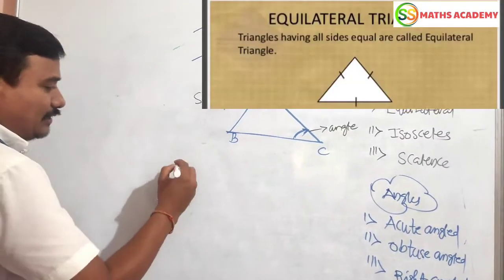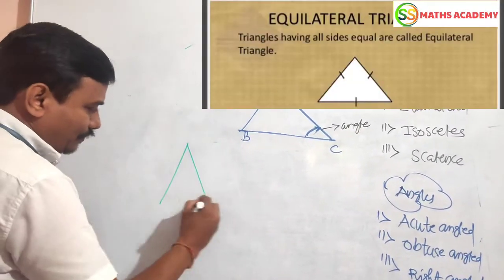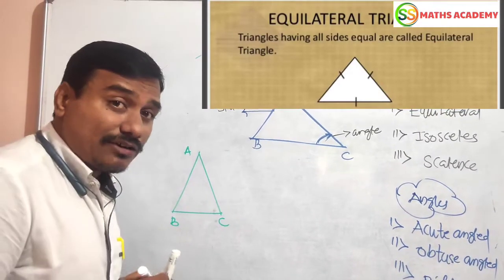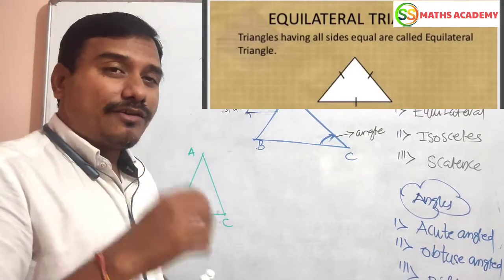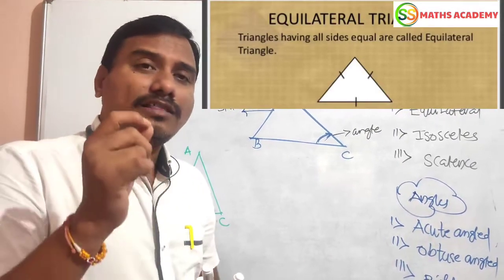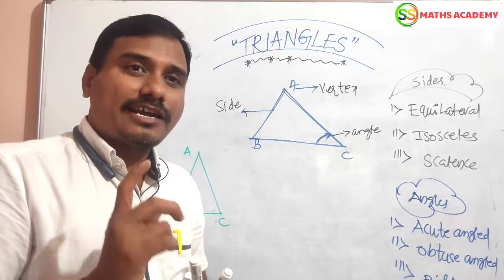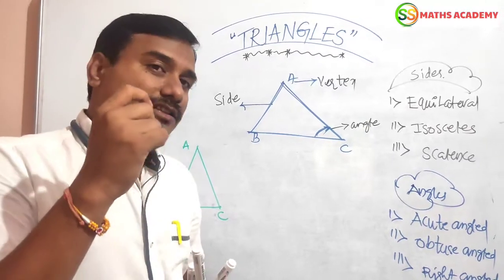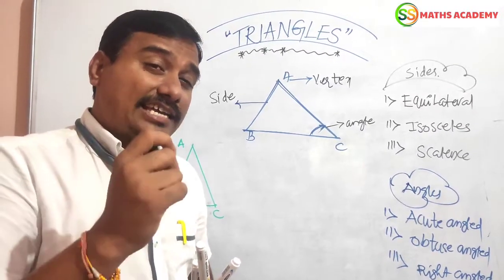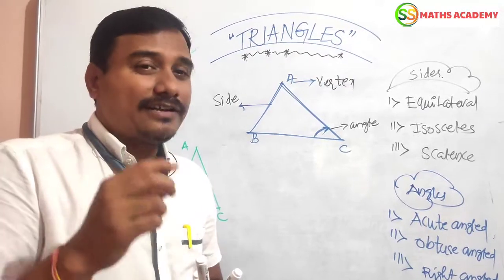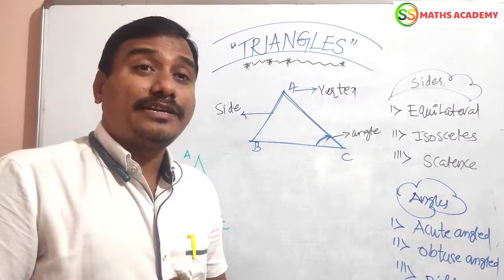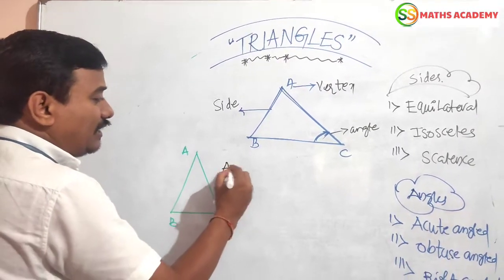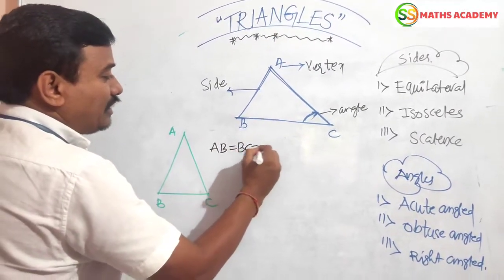Now, equilateral triangle. I am going to draw an equilateral triangle. ABC is called an equilateral triangle. What is the meaning of equilateral triangle? In a triangle, if all the sides are equal, then it is called an equilateral triangle. And I am telling the properties. In an equilateral triangle, all 3 sides are equal, all the angles are also equal, and a very important point, it has 3 lines of symmetry. In an equilateral triangle, AB equals BC equals CA.